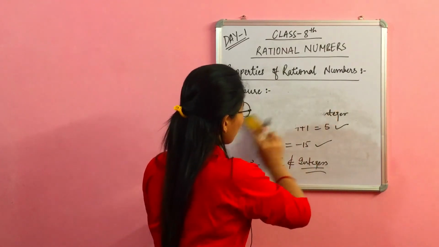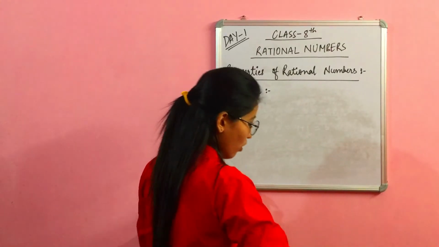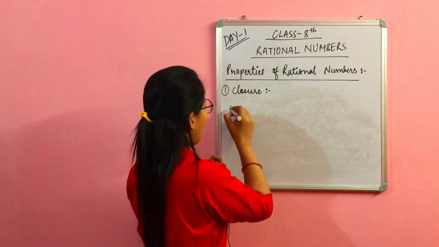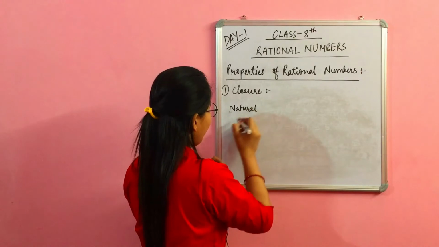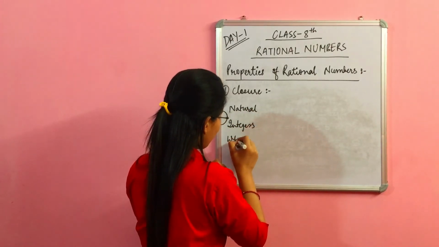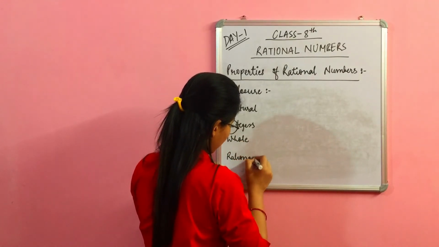So now if I want to sum up what we have learned: natural numbers, integers, whole numbers and rational numbers.